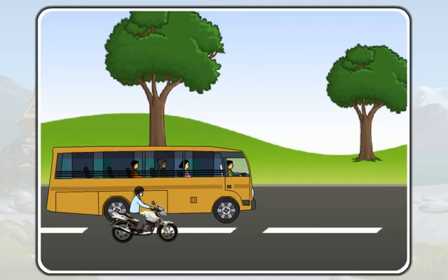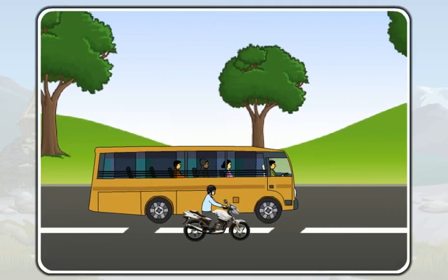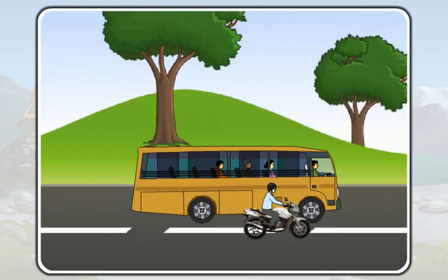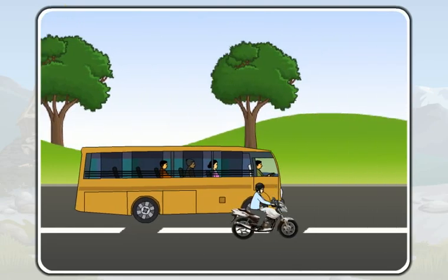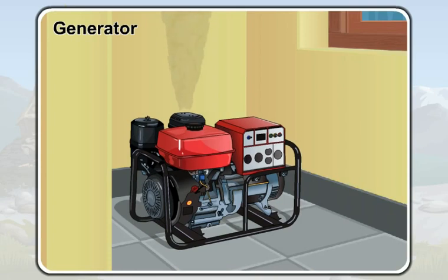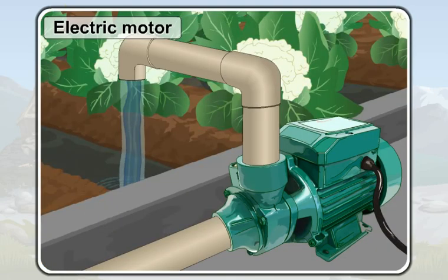A biogas can be used as fuel in the vehicles too. This biogas also does not produce any smoke. So, using biogas, we can also reduce air pollution. Look at this generator. This generator is running on diesel. You can see smoke coming out of it. Now look at this motor. It is running on electricity. It is not producing any smoke.